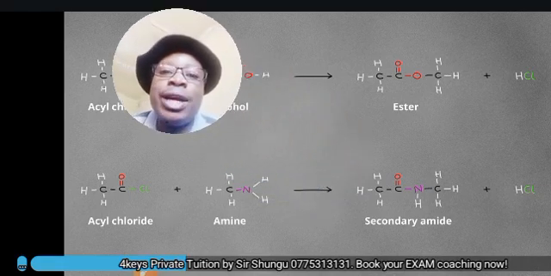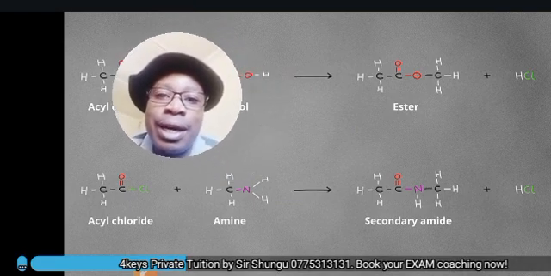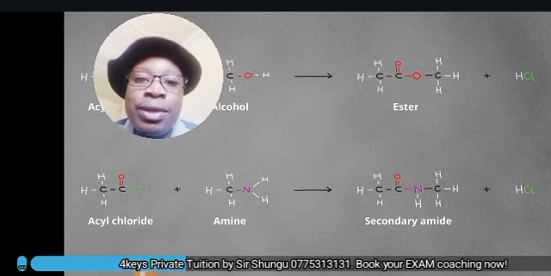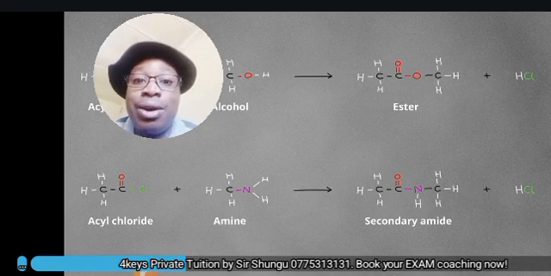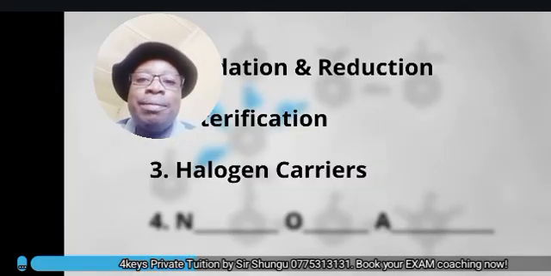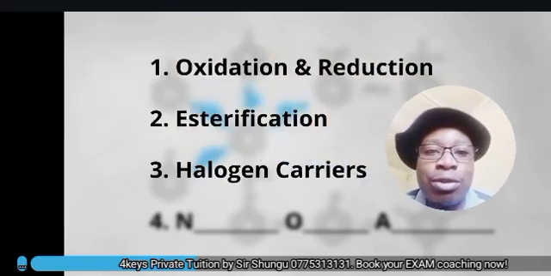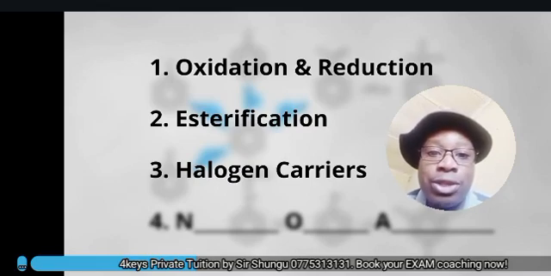If you took an acyl chloride and reacted it with an amine, which would be the nitrogen version of an alcohol, you would form a secondary amide. And of course with HCl in both cases. Hopefully you continue to practice this kind of looking at organic molecules, and it's going to help a lot, as you shall see.